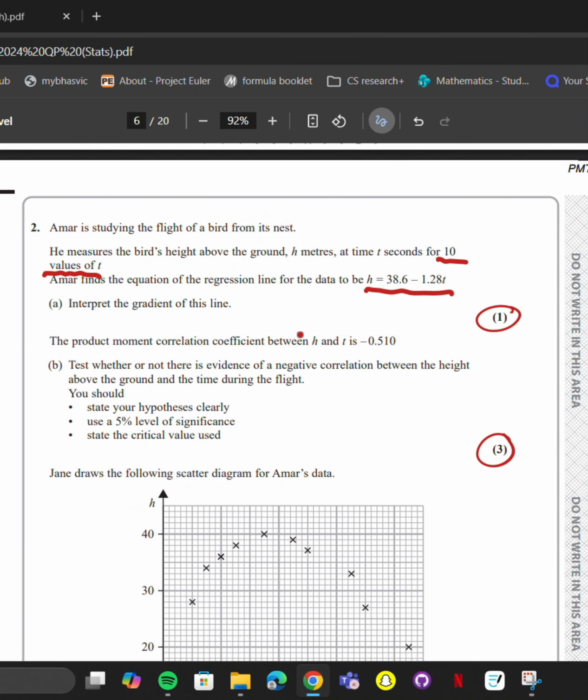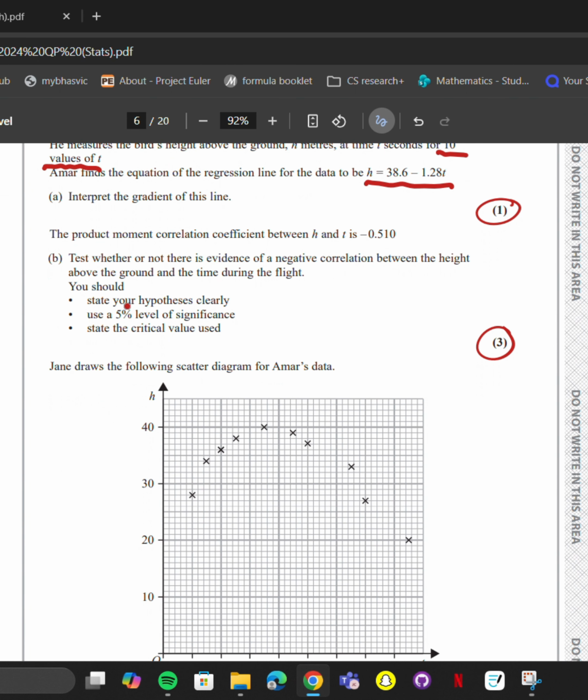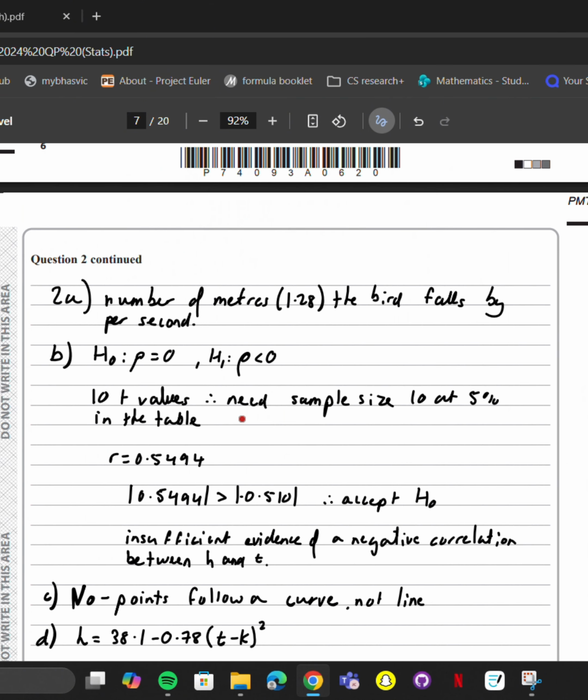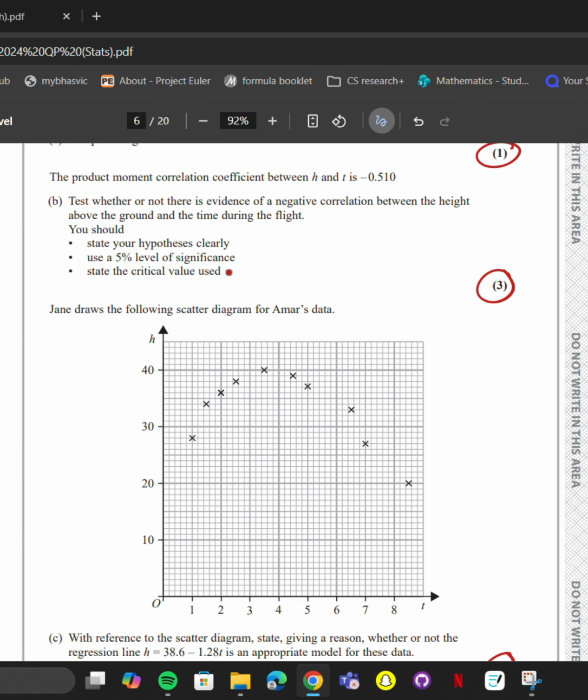We're just literally putting into words what this gradient will be, and this is the gradient because it is the coefficient of t. Then part B, we're told that the PMCC for h and t is minus 0.51, meaning the correlation isn't very strong or very weak, but it's a negative correlation, right? Remember, we know that there were 10 values of t taken. So what we can do is go into the formula booklet and find the r value for a sample size of 10 at a 5% significance level, which was mentioned here.